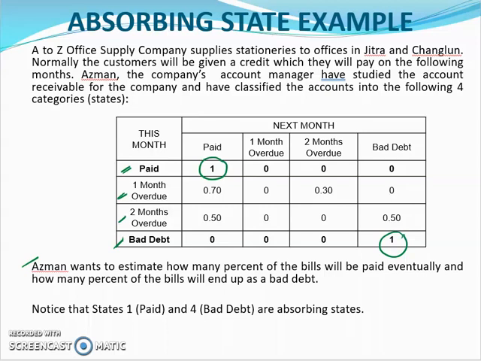So kalau ikut logic, once you already paid, then you takkan ada lagi 1 month overdue, 2 months overdue, or categorized as the bad debt. Okay, same goes to bad debt. It is an absorbing state.